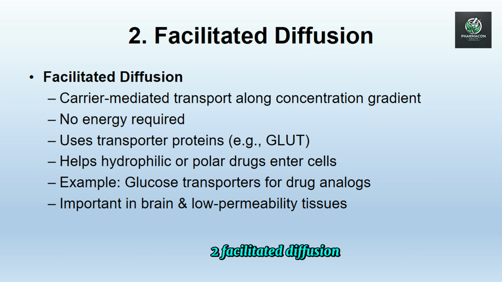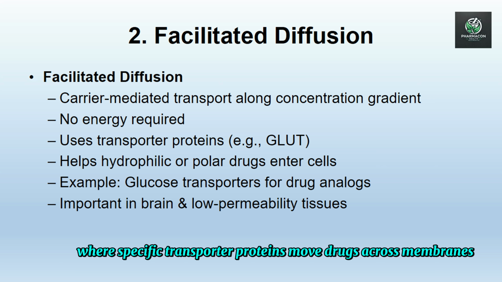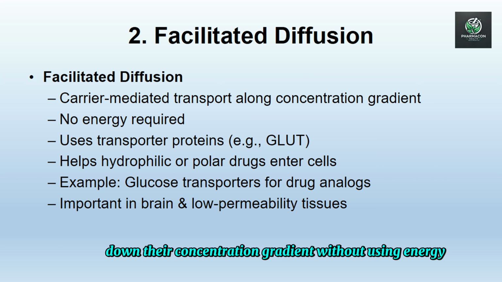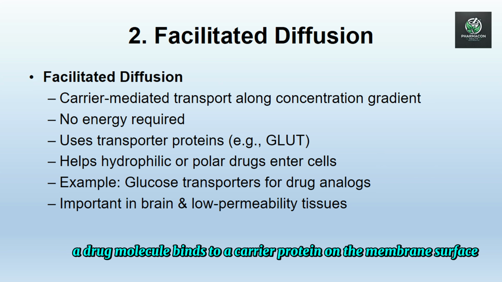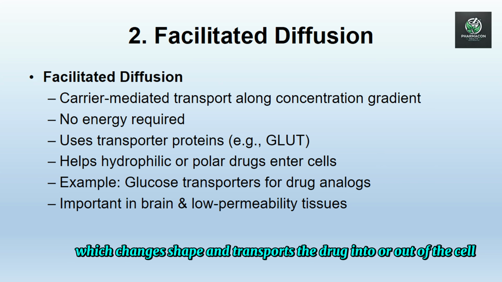2. Facilitated diffusion. This is a carrier-mediated process where specific transporter proteins move drugs across membranes down their concentration gradient without using energy. How it works. A drug molecule binds to a carrier protein on the membrane surface, which changes shape and transports the drug into or out of the cell.